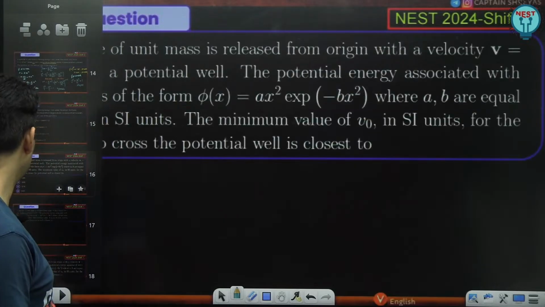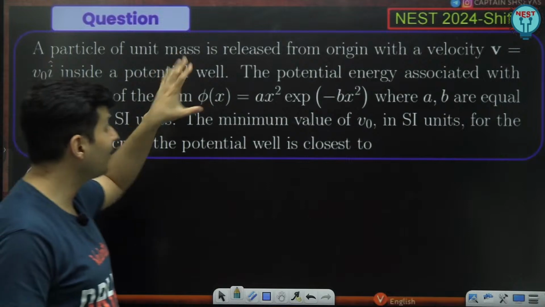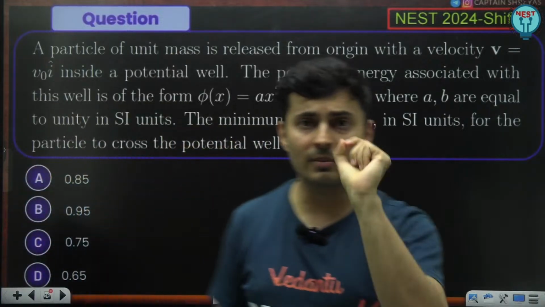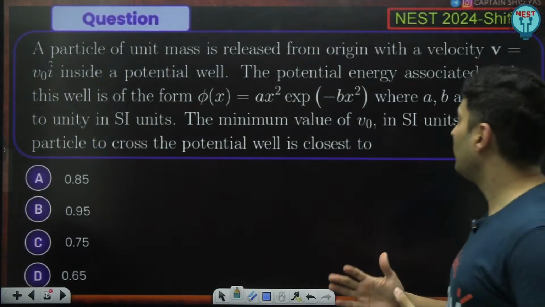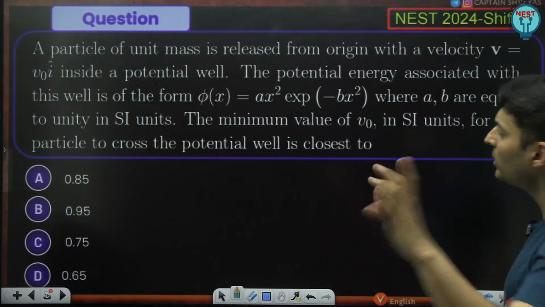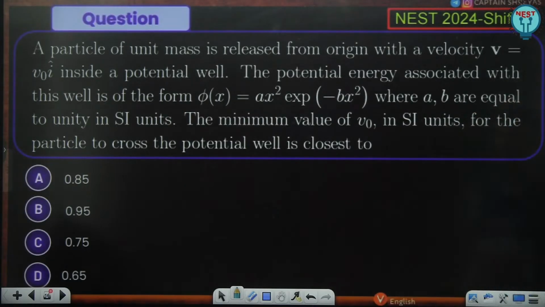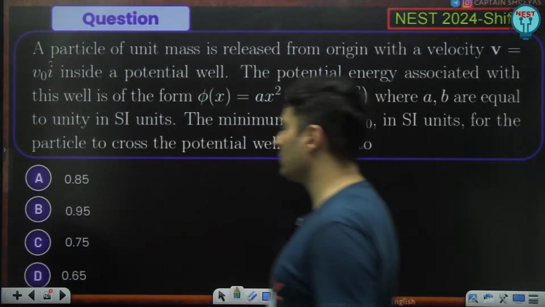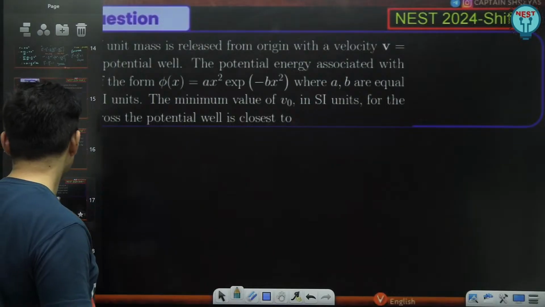All right. Moving on to the next question on your screen. Here it is. A particle of unit mass is released from the origin with some speed in the potential well. The potential energy is given as so and so, where A and B are unity constants. The minimum value of V naught in SI units for the particle to cross the well is closest to. Let me get a blank slide. Luckily, I have one.